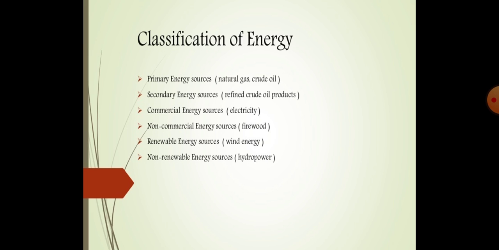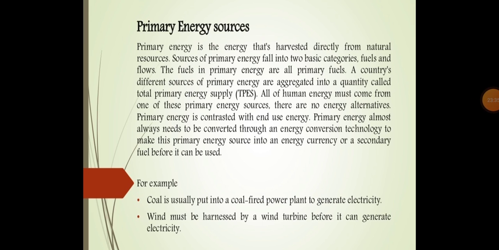Renewable means the energy sources which can be renewed and cannot be finished, like solar, wind, and geothermal. Non-renewable means the energy sources which, once we use them, are exhausted and cannot be produced again. So these were the basic classifications of energy.